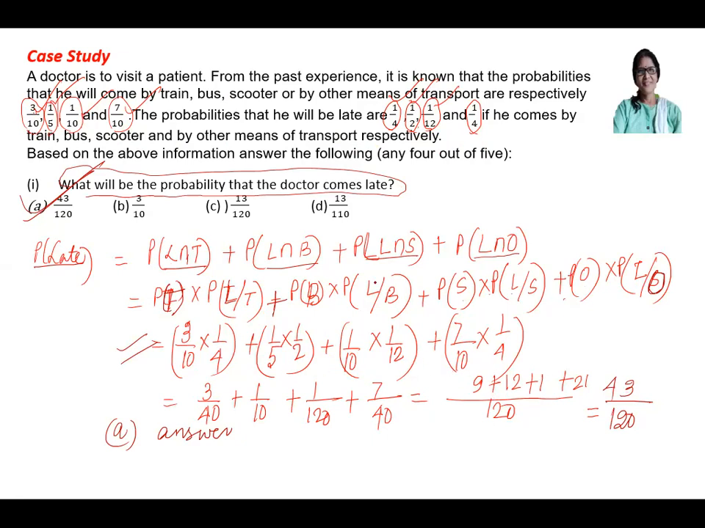Now after getting this, if you are finding for the train, just this will be the numerator, and the same denominator will be for everything. Now, if the question is from bus, the second one you will write as the numerator, and the denominator will be 43 by 120. If the question is third, about scooter, then the third will be the numerator and the fourth will be the denominator. And if the question is about other transport, then the fourth will be the numerator and 43 by 120 will be the denominator. So I hope you have understood.